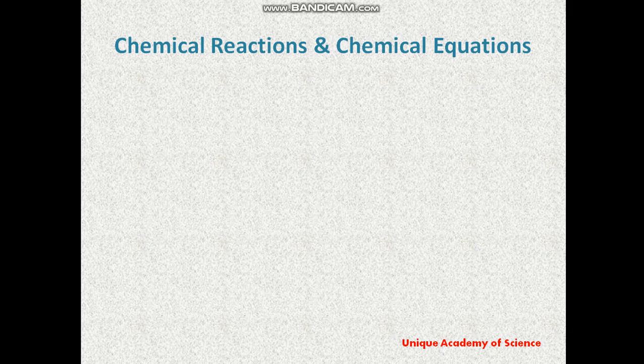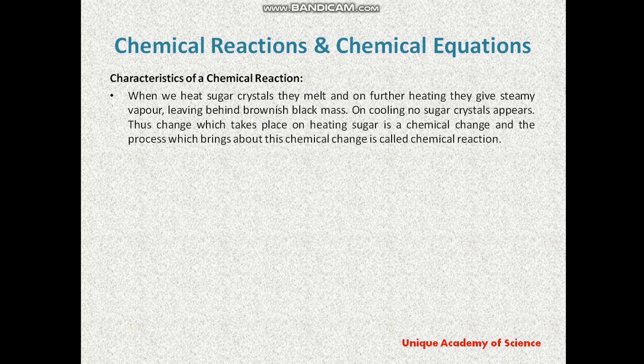Now we can understand chemical reaction and chemical equation with the following example. When we heat sugar crystals, they melt, and on further heating steam and vapor are generated, leaving behind a brownish black mass.